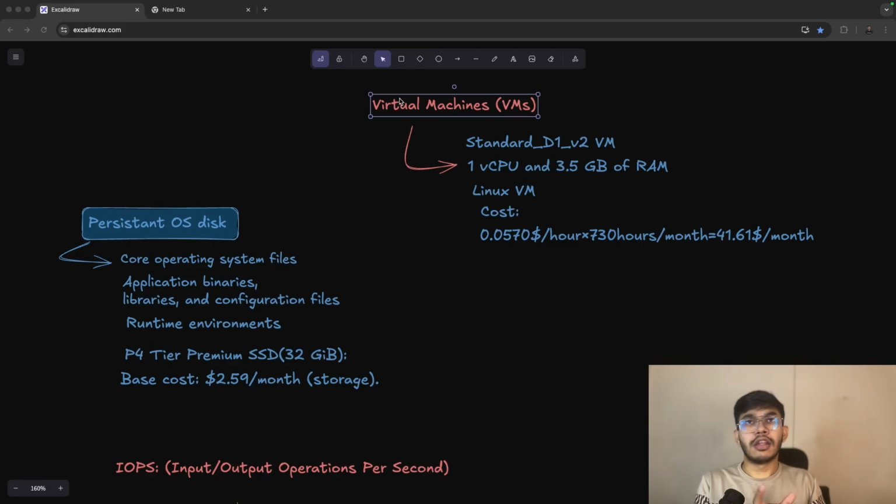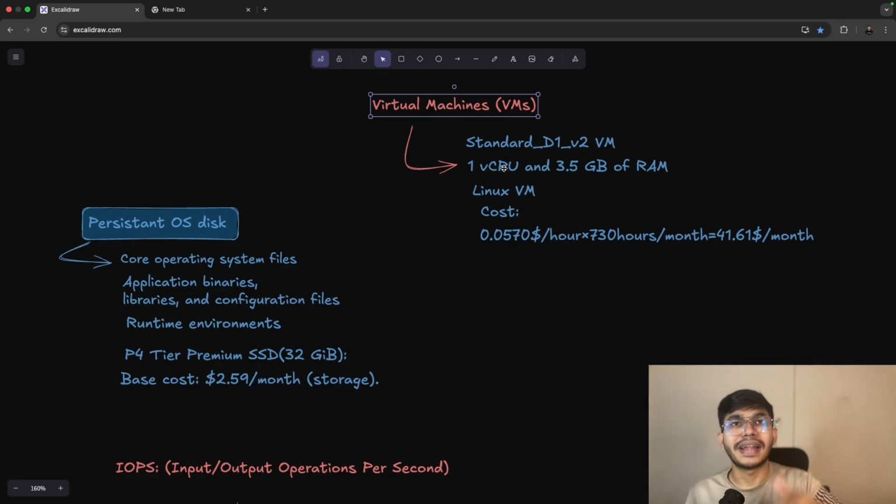There are different kinds of configuration we can set when we are trying to run these machines. So let's suppose we try to rent a Standard D1 v2 virtual machine. And what is the configuration here? We choose a 1 core CPU and 3.5 GB RAM.